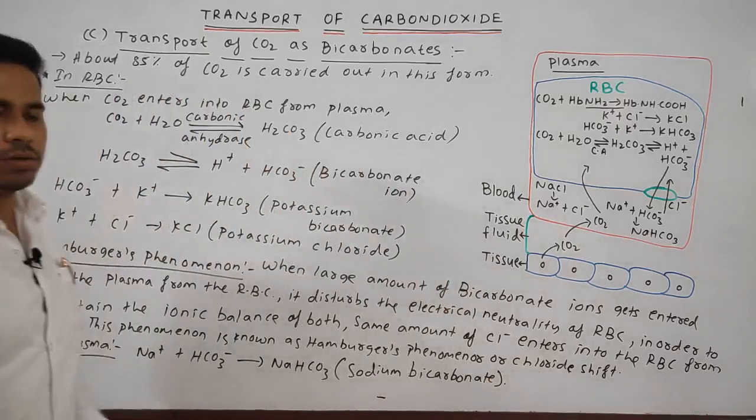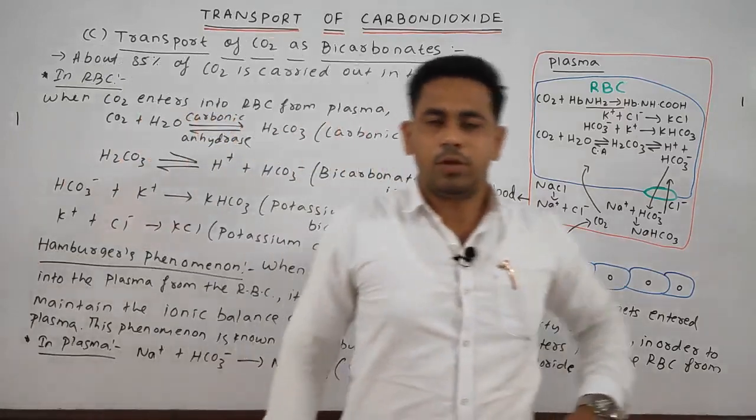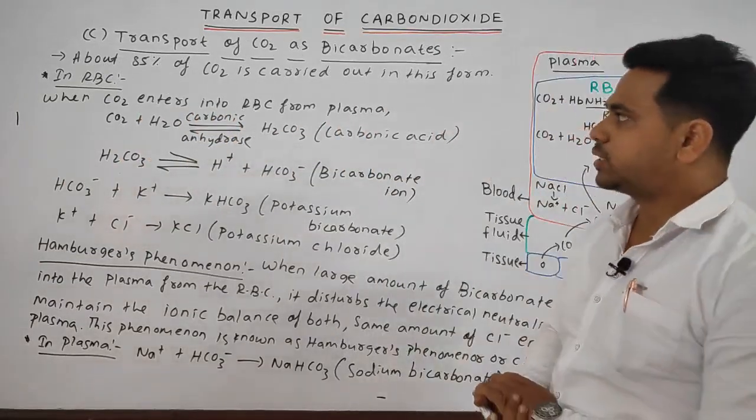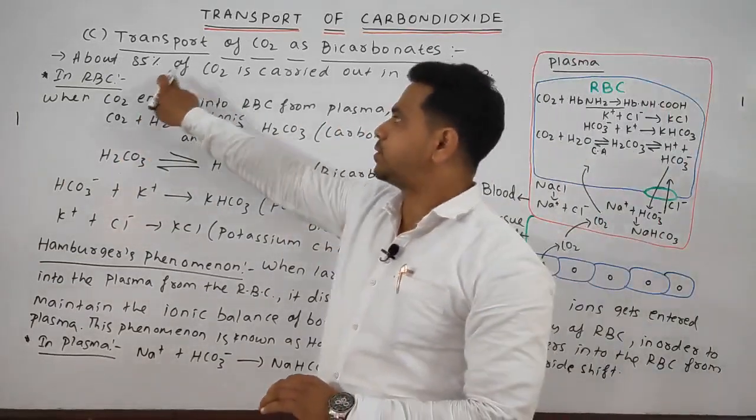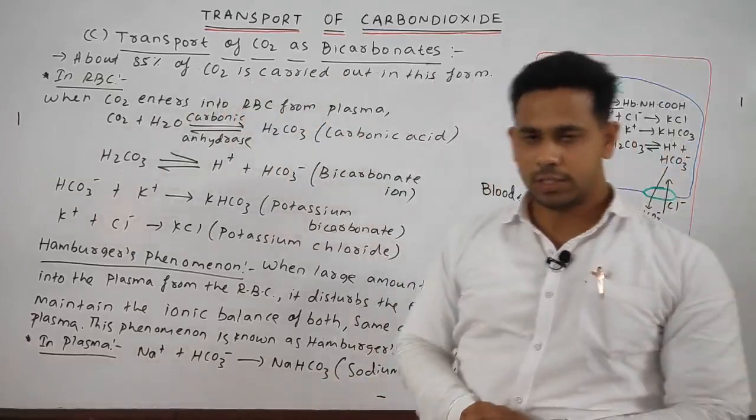So in the form of bicarbonate, a complete 85% of CO2 is being carried in this form.